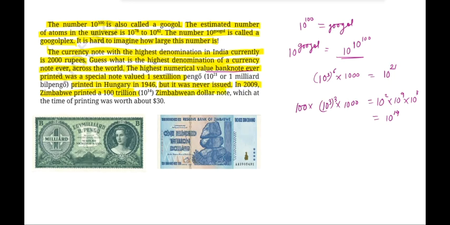Zimbabwean dollar note, which at the time of printing was worth about $30. So the original worth of this note equivalent to the US dollar was $30. You can see the notes over here. So this is 1 milliard, then 100 trillion dollars. So this is the Reserve Bank of Zimbabwe. The note being talked about, worth $30, is this Zimbabwe note.